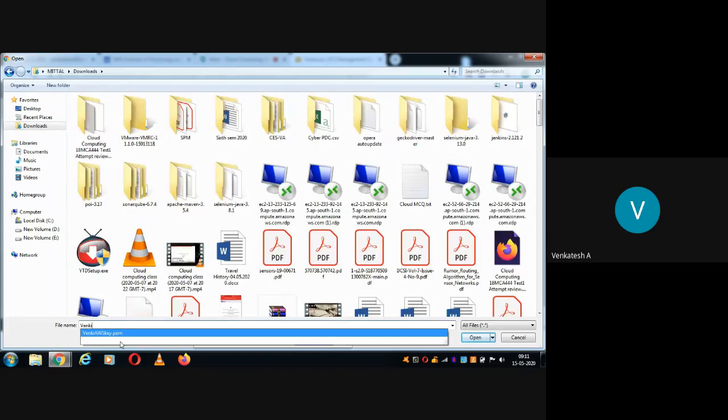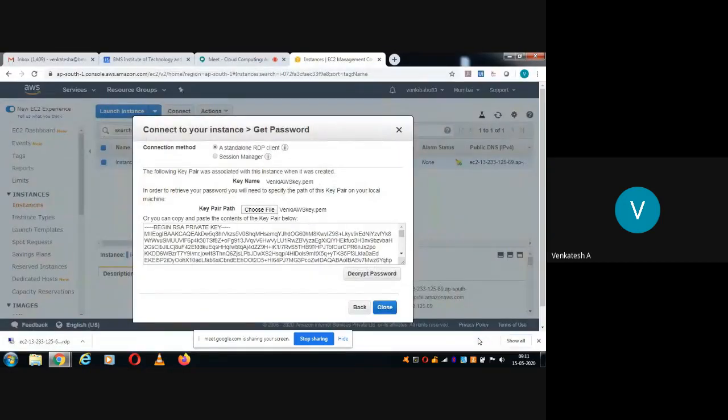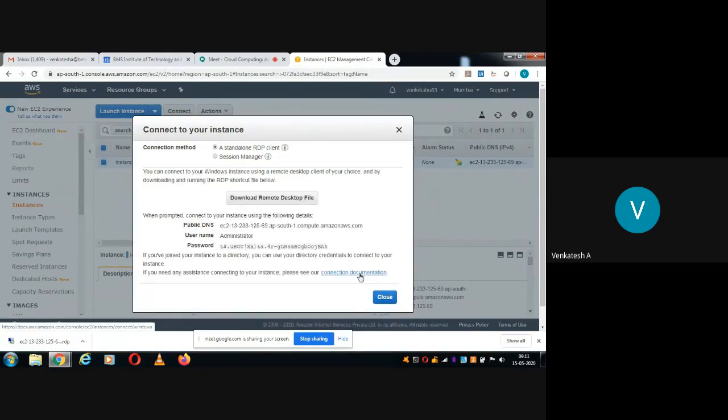Venki AWS.pem, open. That was the key pair that I had saved. Now we need to decrypt. You can see how complex it is. Now decrypt password. After decrypting, look here, the password has become like this. If you come to the end of this password, you can see copy to clipboard. Click on that. Now the password is copied to the clipboard.